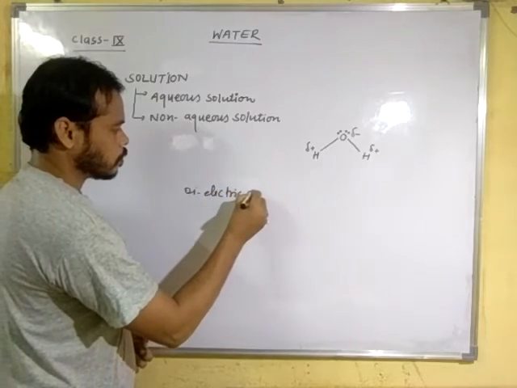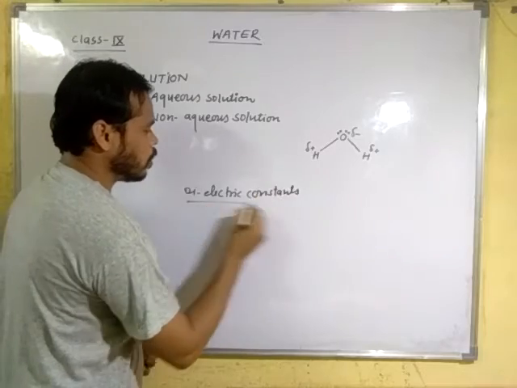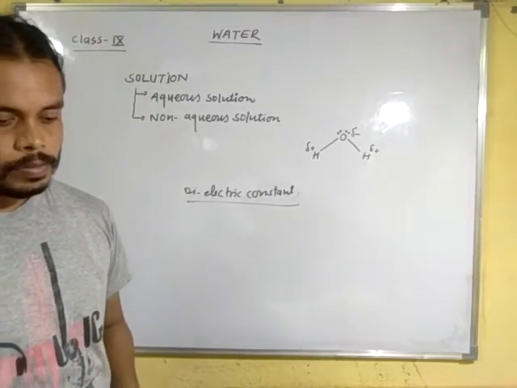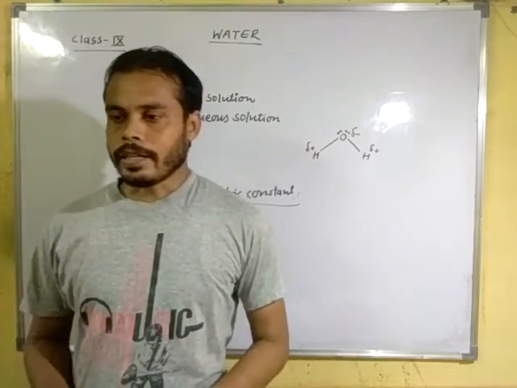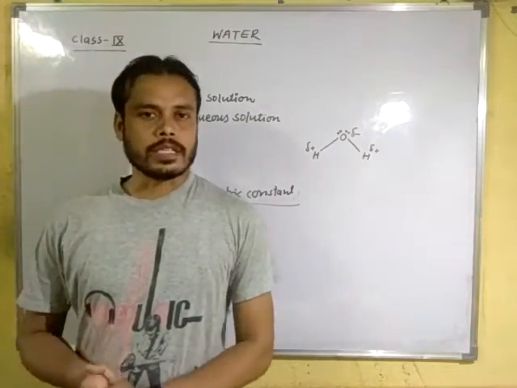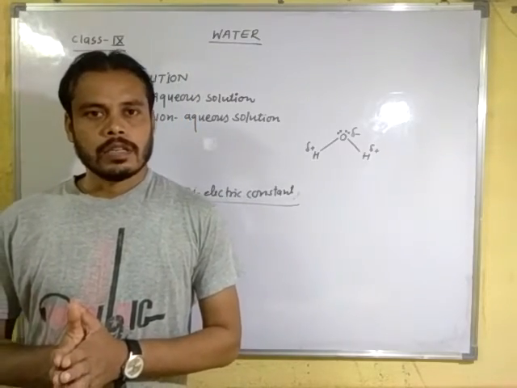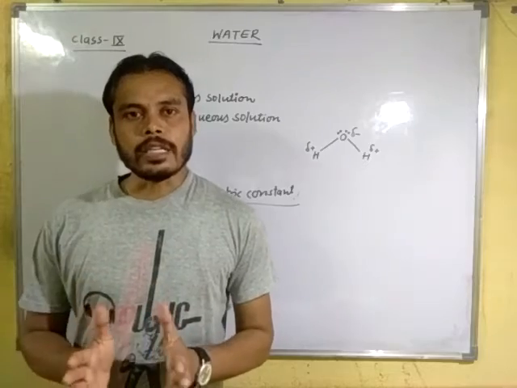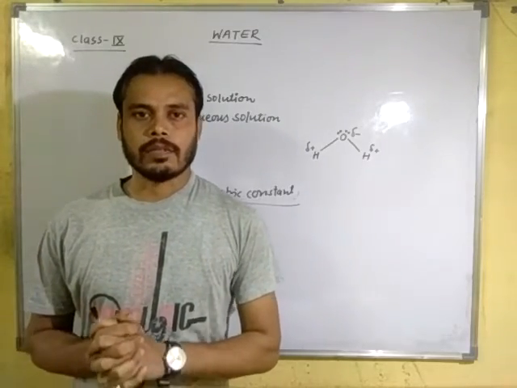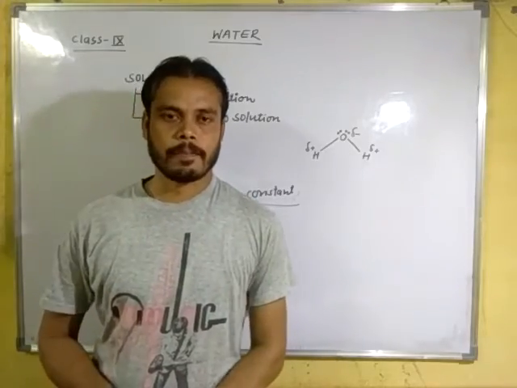And the next one is dielectric constant. First of all, we should know what dielectric constant is. Dielectric constant means the capacity of a substance to polarize the solute particles is called the dielectric constant of that particular substance.